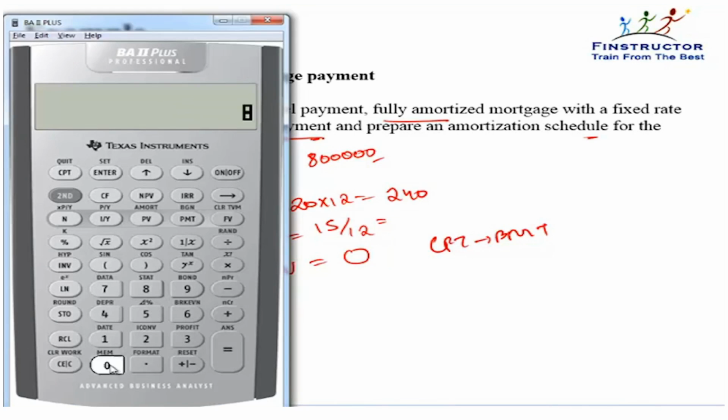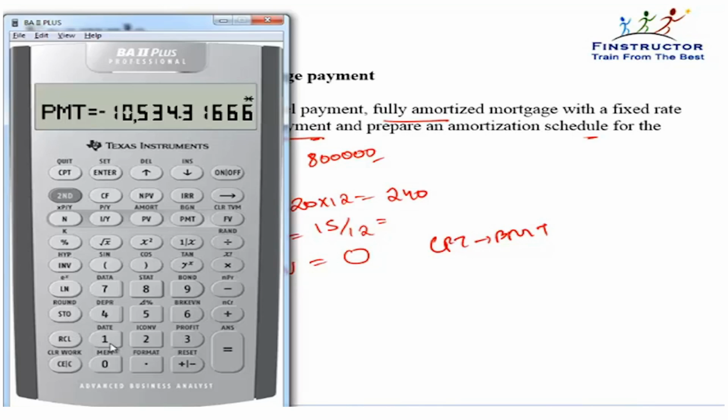We'll enter 800,000 as PV, enter 240 as N, 15 divided by 12, that is 1.25 as I/Y, 0 as FV, and compute PMT. The PMT comes out to be 10,534 negative, means I need to pay this much every month so as to be able to pay off this entire loan in a period of 20 years.